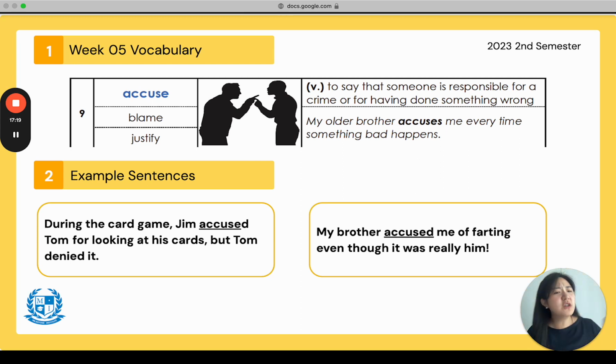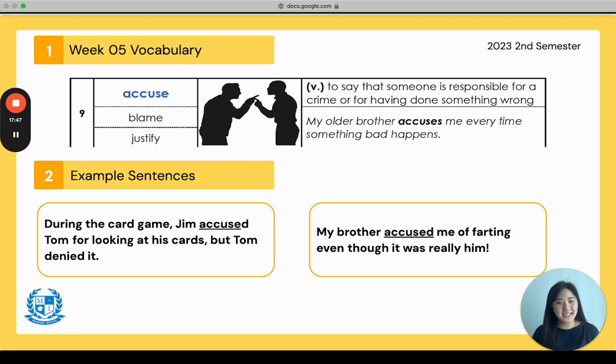You're like, you're the one that did it. Accusing them of doing something wrong. So the example sentence says, my older brother accuses me every time something bad happens. It's always my fault because my brother always accuses me and says it's my fault. Everyone repeat after me. My older brother accuses me every time something bad happens.